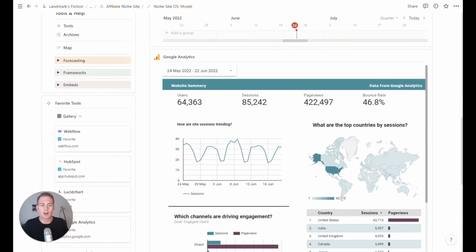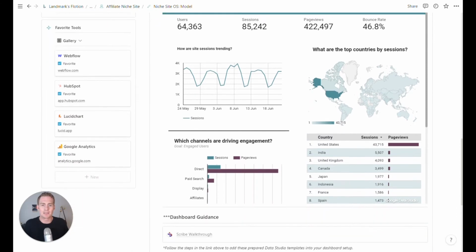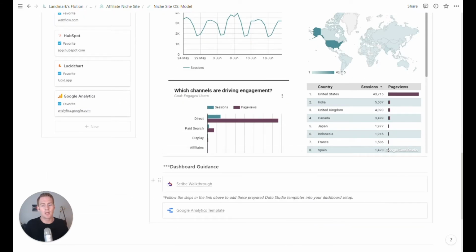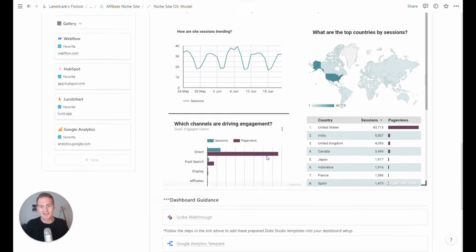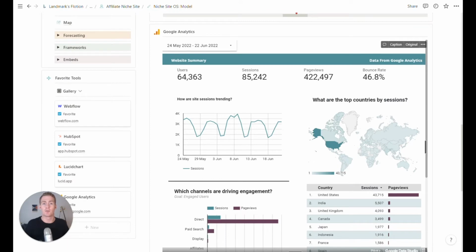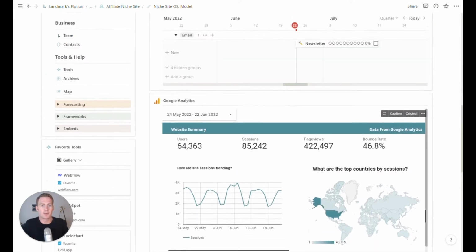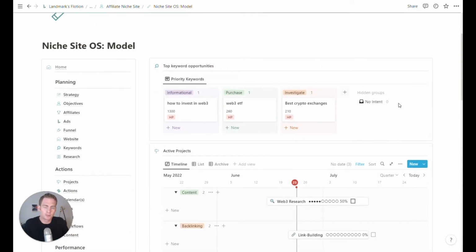We also have a list view, which we can prioritize those projects by. And then we have our Google Analytics dashboard, which is a Data Studio template. So there's some guidance on how you can copy the template, and then it's just a simple matter of switching your data stream in instead of the dummy data. And this is just a way to have access to the high level Google Analytics stats from your home dashboard. So home dashboard, pretty simple.